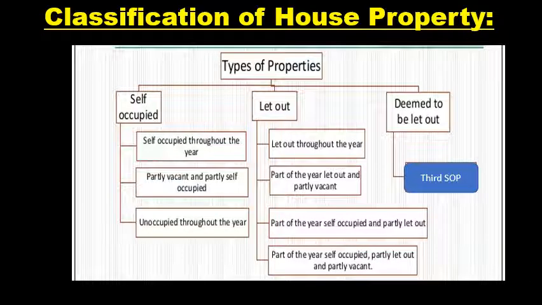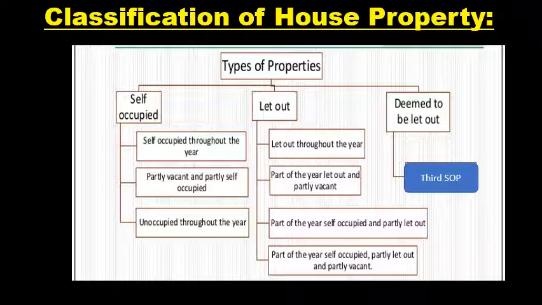So this is a chart of classification of house property, or types of house property. The first one is self-occupied, then let out property and deemed let out property. Self-occupied means self-occupied throughout the year for residential purpose, or partly vacant and partly self-occupied. If any building is partly vacant and partly self-occupied, then it is considered as a self-occupied property.